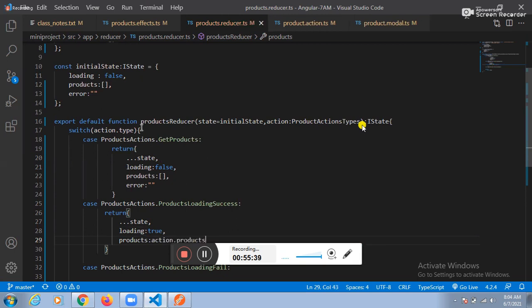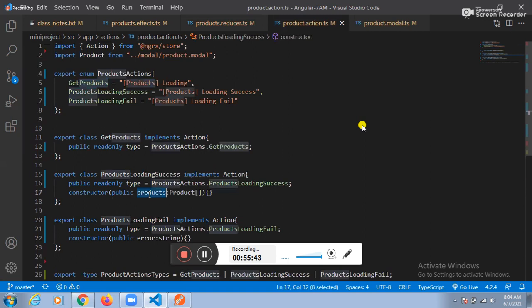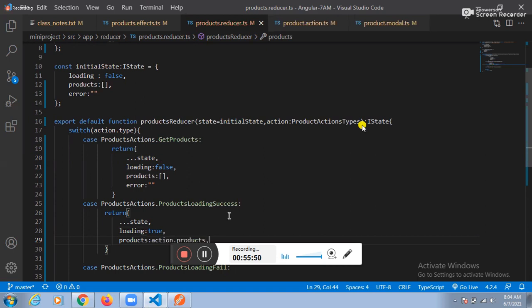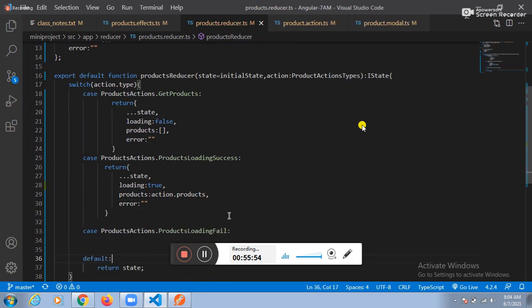Guys, are we taking the products variable now? Yes, sir. Yes or not? The same products variable we need to place here. Next one. Error equal to what do you want to place? Empty. Fine. Let me see this one here.